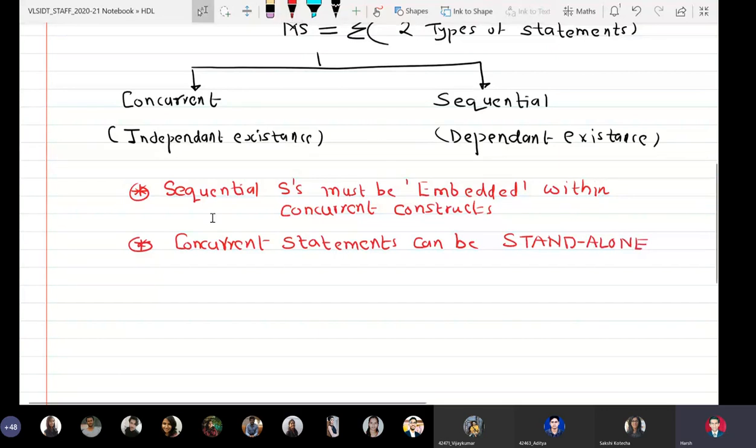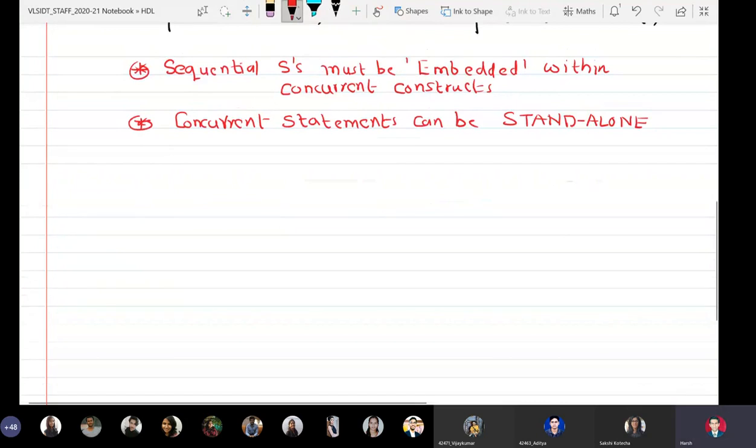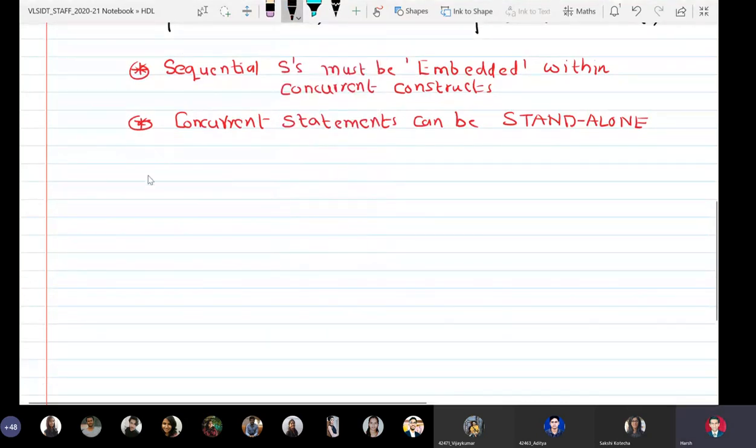Okay, so let us give a few examples of concurrent statements and sequential statements. The most famous and the most important construct in VHDL is called the process clause, which is an example of a concurrent statement.